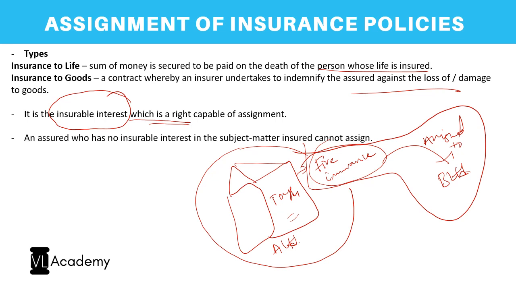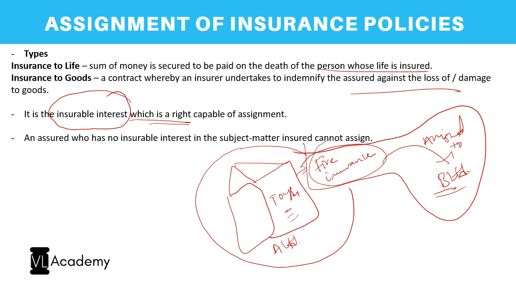But now the question arises: does B have insurable interest in that particular property, the subject matter? The answer is no. Even if there is a fire and the property has been damaged, what loss does it cause to B Limited? Nil. Hence the insurance shall not be granted in such cases, and no assurance shall be given to B Limited. So what is very important is the insurable interest.